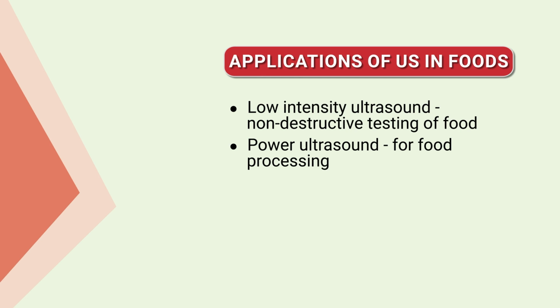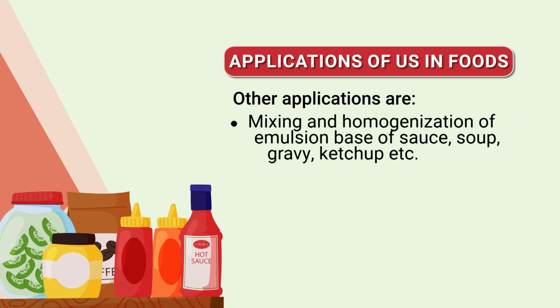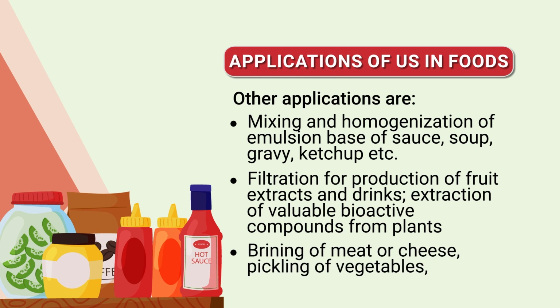Power ultrasound is mainly used for food processing, in terms of microbial inactivation, a 2 to 3 log CFU load reduction. Other applications: because it can create a good emulsion, homogenized emulsion-based products can be made.